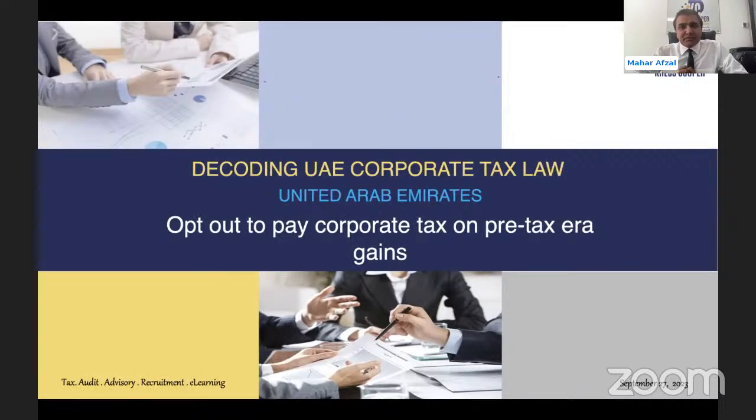So what is the reason for this? The core objective was that the balances are being taxed in the respective period. If there is a gain before the corporate tax, this gain should not be taxed after the introduction of the corporate tax law. If there is a gain during the first tax period, this gain should be taxed in the respective tax period. As I mentioned earlier, we have already discussed two lectures on the transitional provision. This is the third and final lecture.